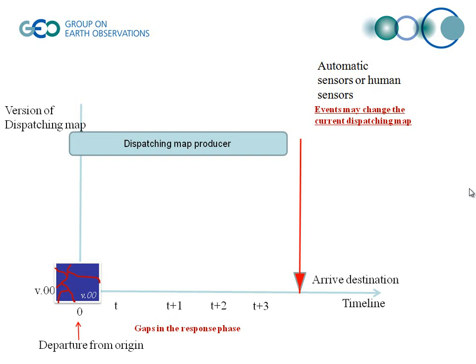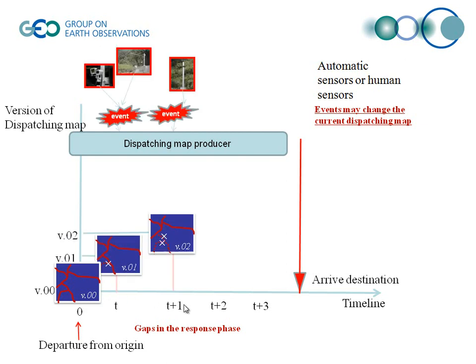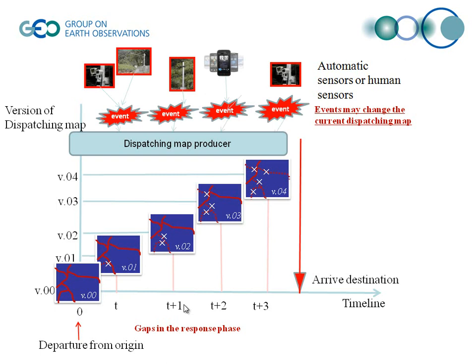In this slide, we have two axes for timeline and the version of dispatching map, respectively. At timeline 0, the dispatching map producer produces the shortest path based on an in-situ sensor's information instead of producing the map without any near real-time information. At time t, the dispatching map is changed because of another event which may affect the previous status of the shortest path.